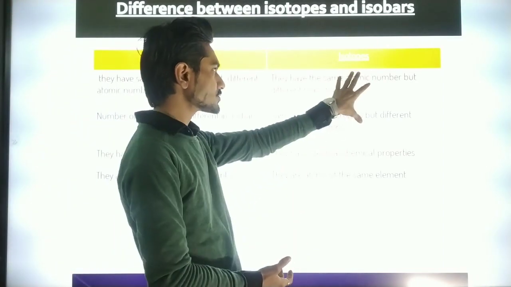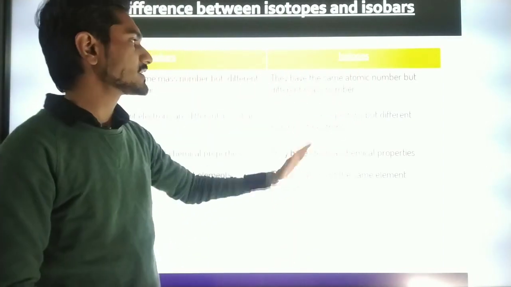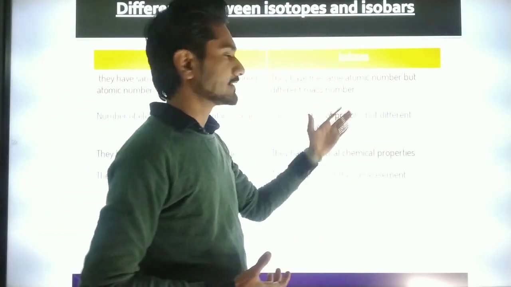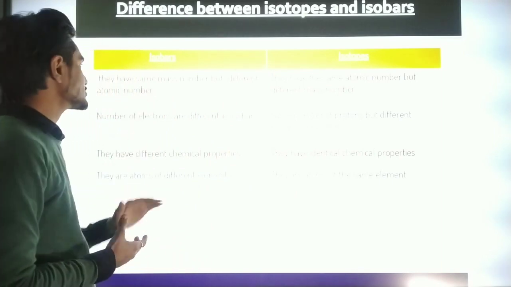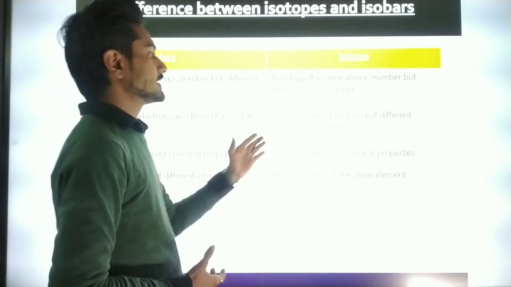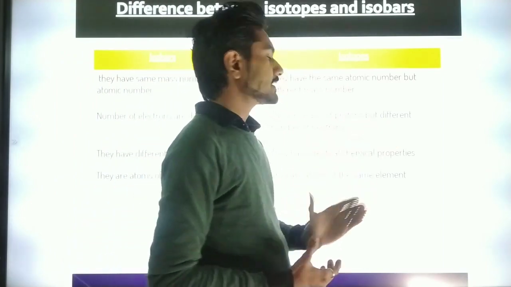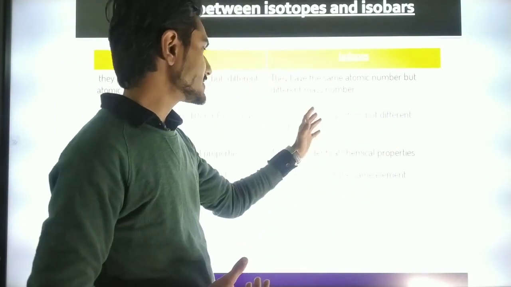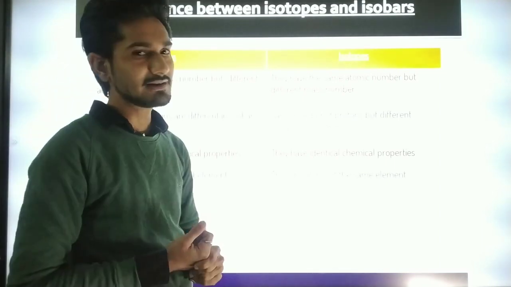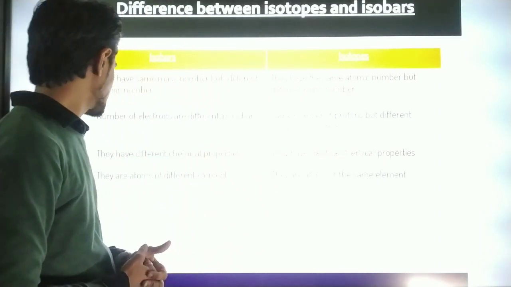Okay, here are isotopes and here are isobars. Isotopes have the same atomic number but different mass numbers, while isobars have the same mass number but different atomic numbers. Isotopes have the same number of protons but a different number of neutrons, while in isobars the number of electrons is different.